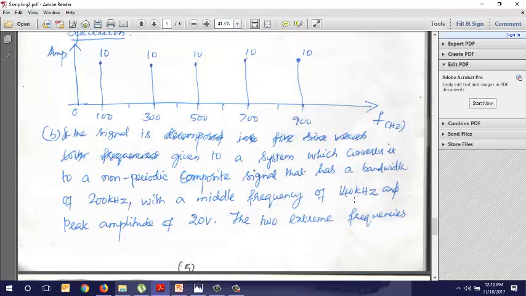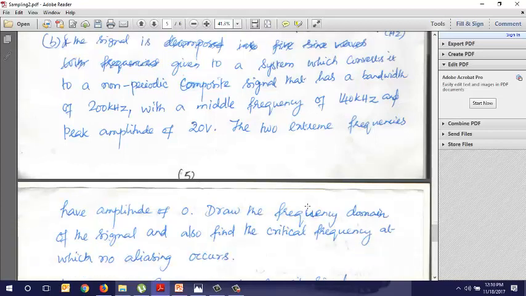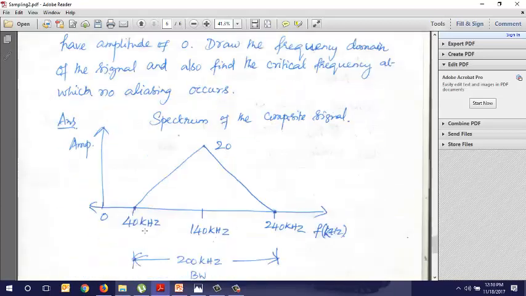So it will extend from 140 minus 100 to 140 plus 100, that is 40 to 240 as the frequency range. The peak amplitude is 20 volts, so the two extreme frequencies are 40 and 240, and the maximum value is 20. Maybe here also it should be 20 divided by 2.